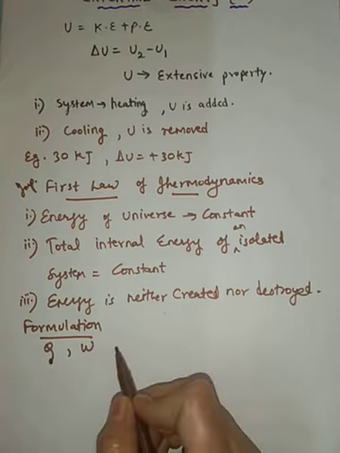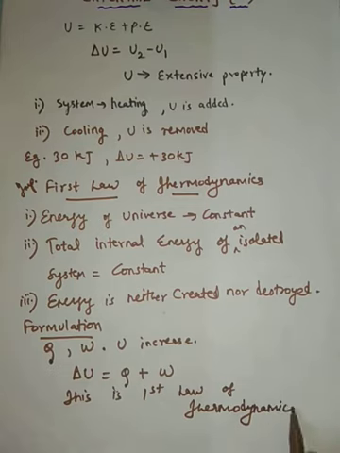Right? Now, what is this change in internal energy? Delta U is equal to the sum of the heat supplied plus work done on the system. This is simply the equation which defines the first law of thermodynamics. You will be having sums based upon this law.